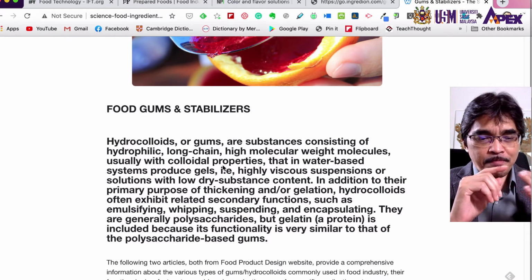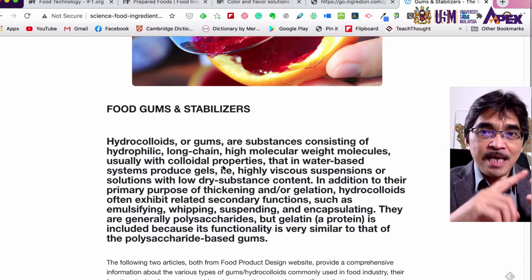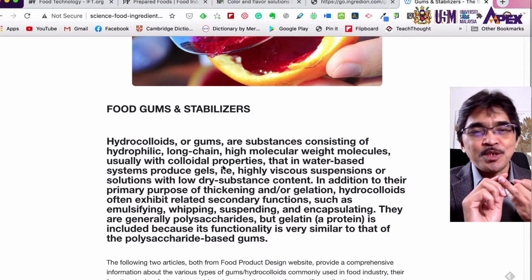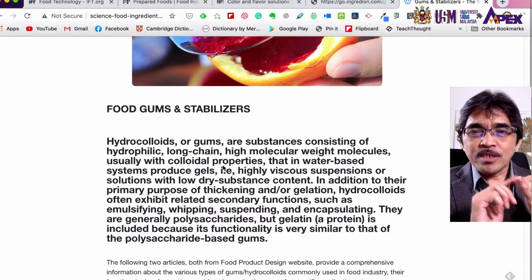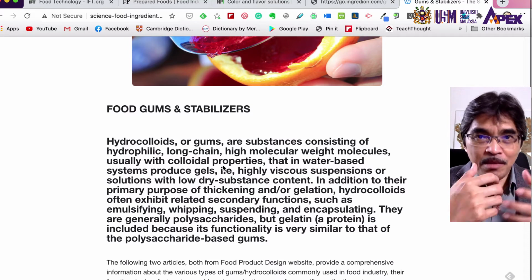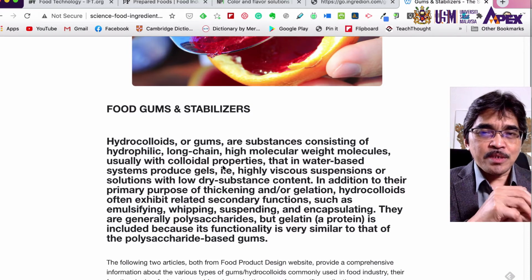That's why we describe hydrocolloids as gums, because they are very sticky when in the form of a solution, so it's gummy or sticky. Also as a stabilizer, because it can provide viscosity and stabilize the food emulsion. That's the reason we call it stabilizers.